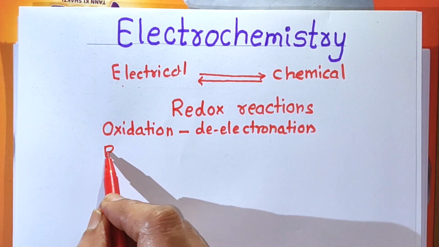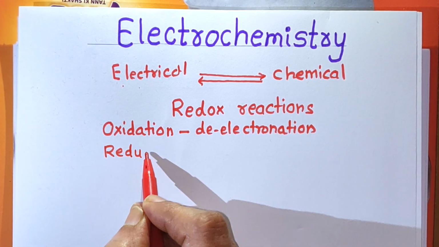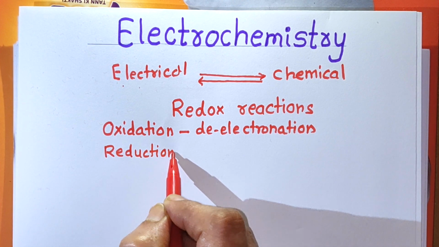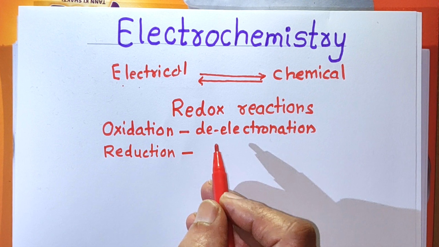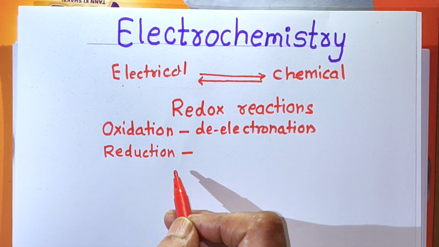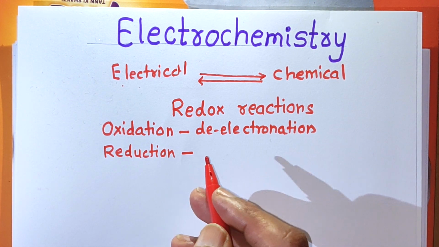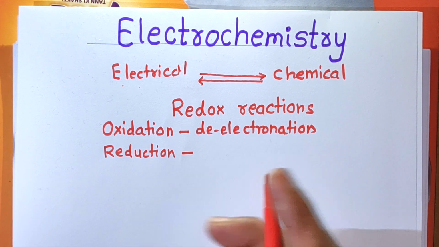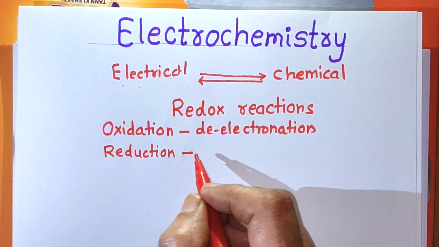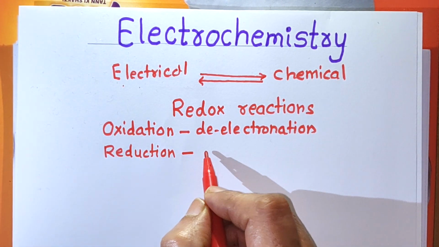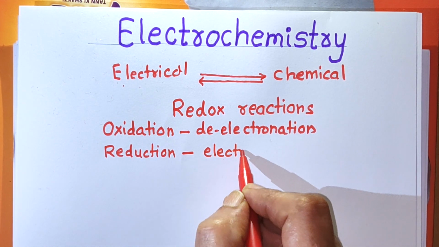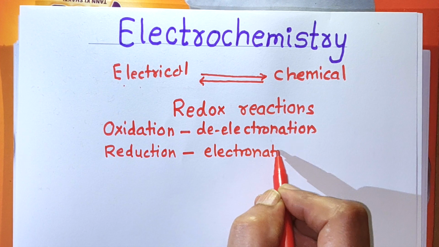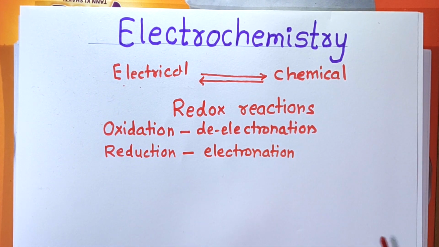And what is reduction? Reduction is reverse of oxidation, the process or the reaction in which the substance gains one or more electrons. That is, the substance, means the atom, ion or molecule, takes one or more electrons. That reaction is called as reduction reaction, or in short it is called as electronation, addition of electrons.